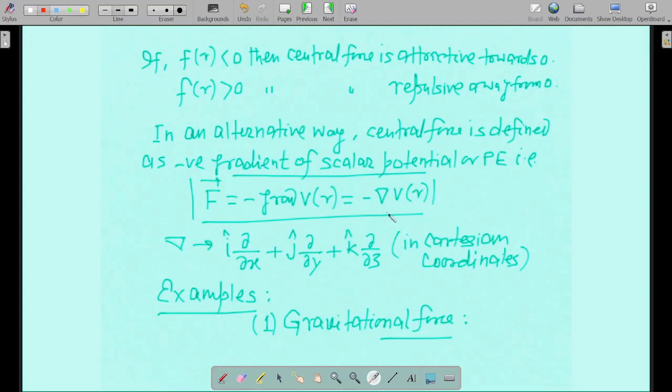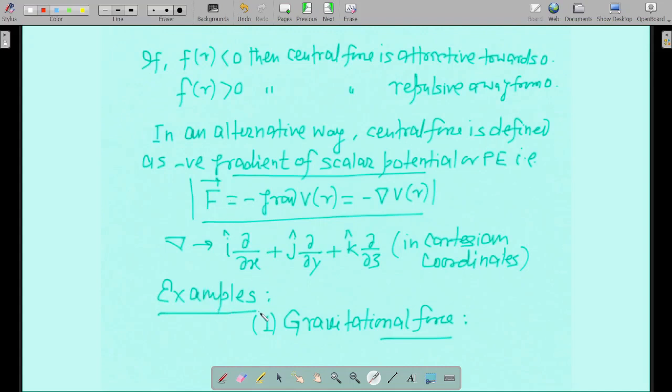Potential is a function of position vector magnitude, and when you take its negative gradient, you obtain the value of force. In Cartesian coordinates, the inverted triangle is i cap del by del x plus j cap del by del y plus k cap del by del z. This is how it is defined, and it is called the gradient operator. When you apply this gradient operator on the V of r function, that is potential being a function of position vector magnitude, you get the force vector.